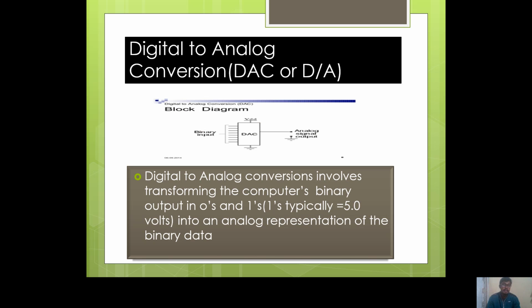Now I am talking about digital to analog conversion, DAC or D to A. You can see the block diagram: binary input, DAC converts, analog output. Basically, digital to analog conversion transforms the computer's binary outputs, like zeros and ones, into an analog representation of the binary data.